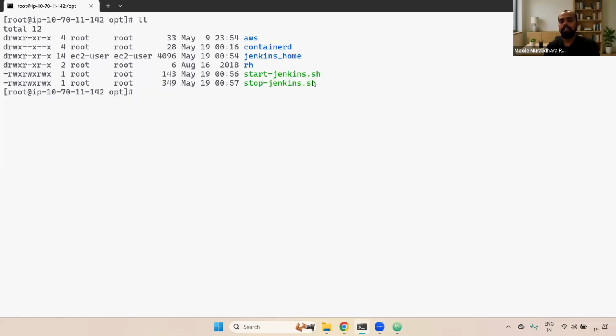Why have I written that shell script? Instead of running the docker run command every time, we can just run this one and it will run. First, I'm going to run the start one. That container is already running.